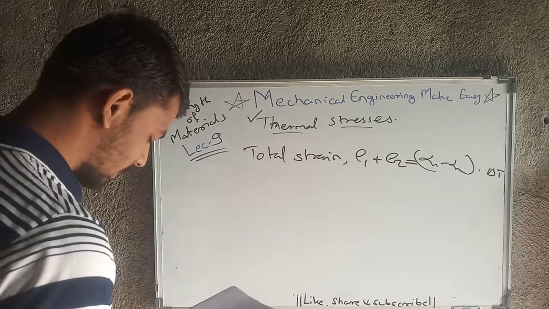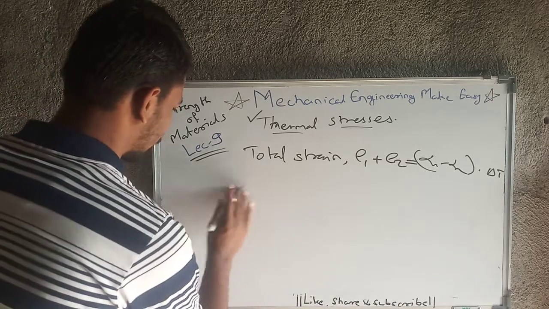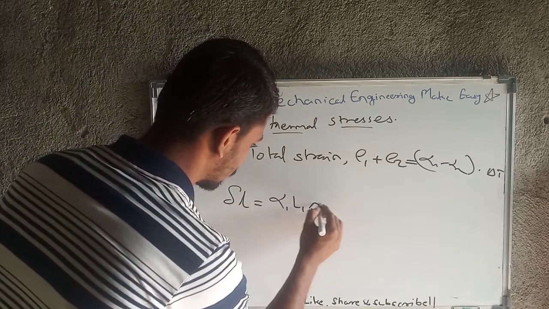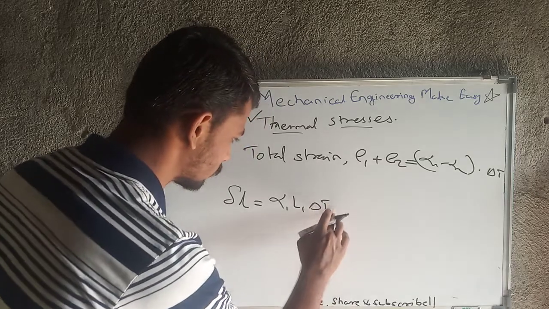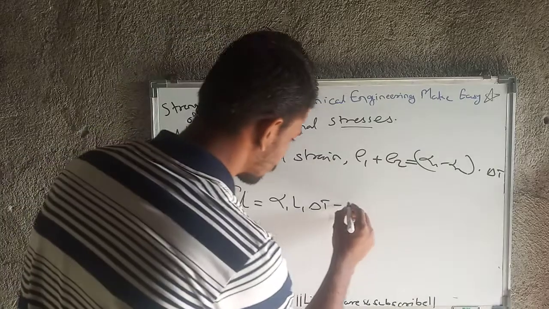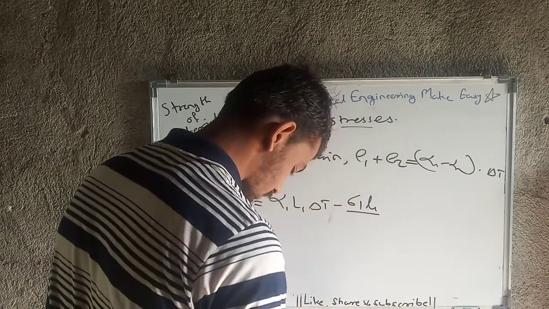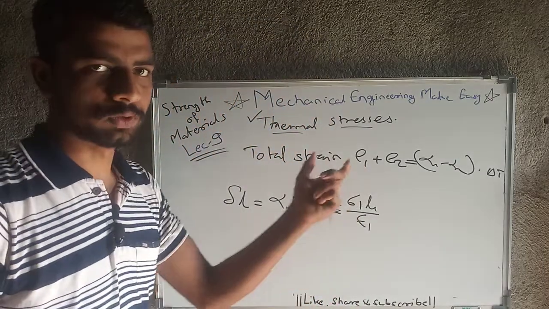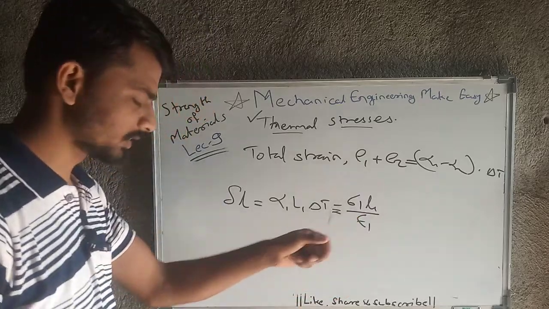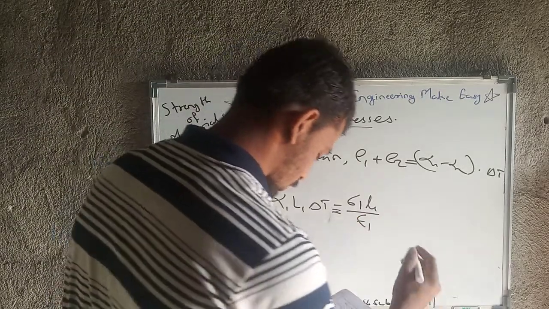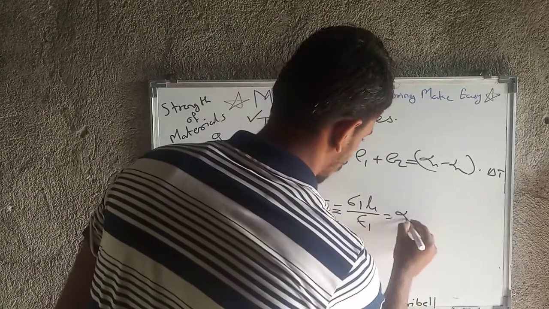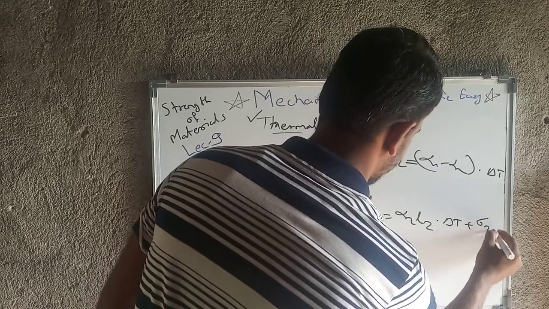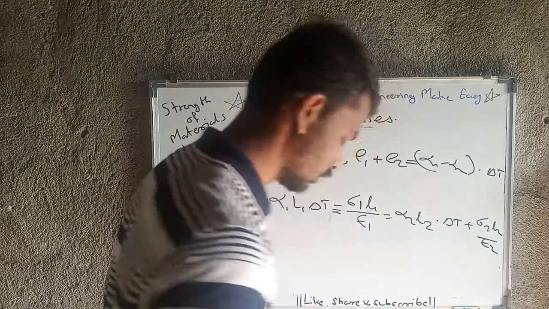Okay, then next is deformation. So the total deformation delta L will be equal to alpha 1 L1 delta T minus sigma 1 L1 upon E1, okay. As you can see, a negative sign, because material 1 is in compression, that's why there is a negative sign, and which is equal to alpha 2 L2 delta T plus sigma 2 L2 upon E2, okay.